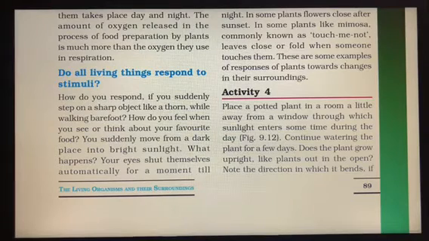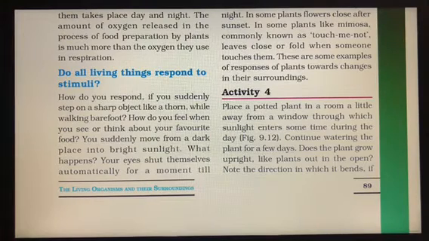Continue watering the plant for a few days. Does the plant grow upright like plants out in the open? Note the direction in which it bends, if it is not growing upright. Do you think this may be in response to some stimulus? So you have to find this out by doing this activity, whether it will respond to the changes around it or not. So you have to take the potted plant and keep it a little away from the window through which sunlight will be entering only for some time.